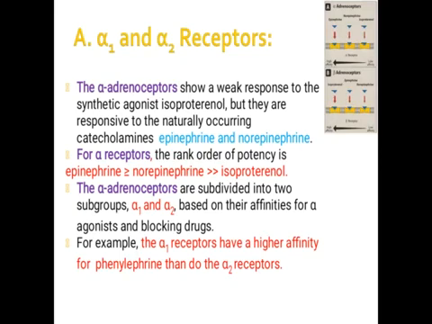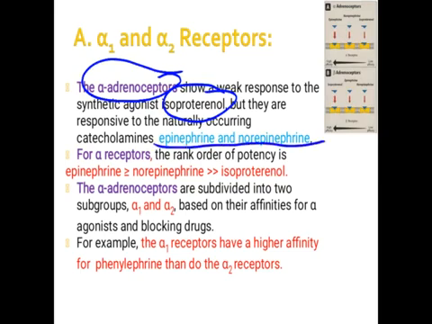In the case of alpha 1 and alpha 2 receptors, the alpha receptor shows a weak response to isoproterenol, which is a synthetic agonist, but shows better activity for epinephrine and norepinephrine, which are naturally present in our body and secreted as neurotransmitters.